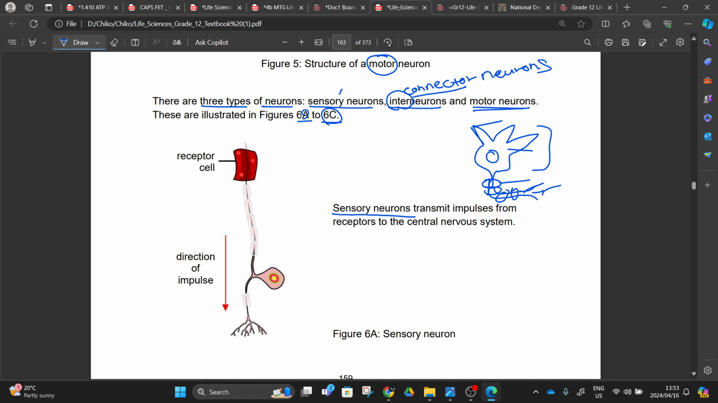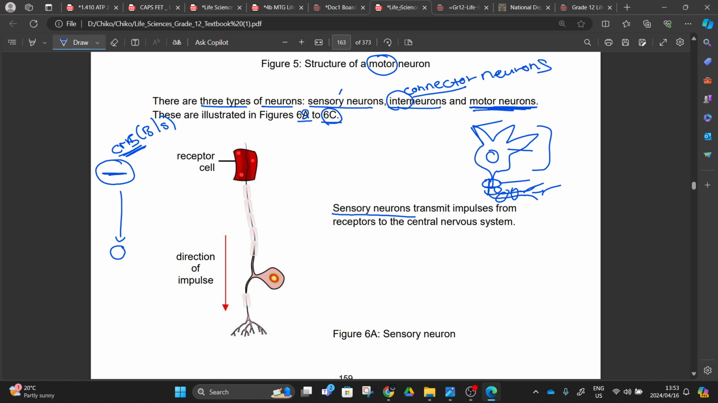A motor neuron transmits the impulse from the interneuron. The motor neuron transmits the impulses from the interneurons to the effector. Since the interneuron is found inside the central nervous system, which is the brain or the spinal cord, we say that the motor neuron is transmitting the impulse from the central nervous system to the effector.